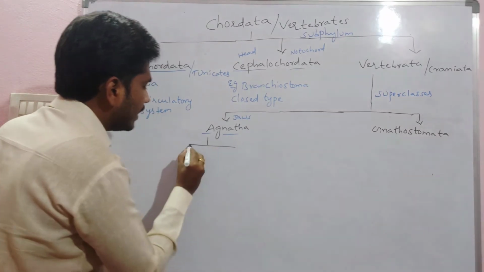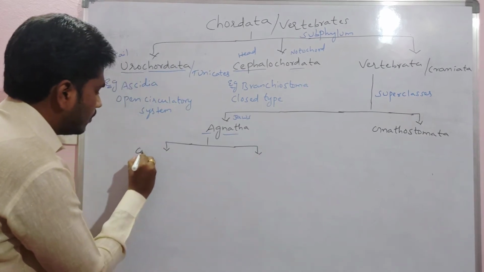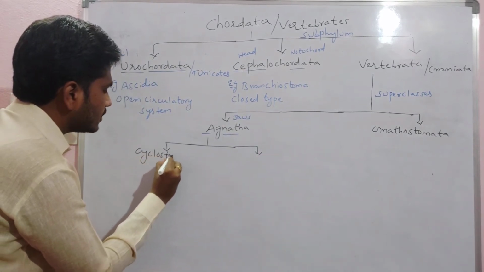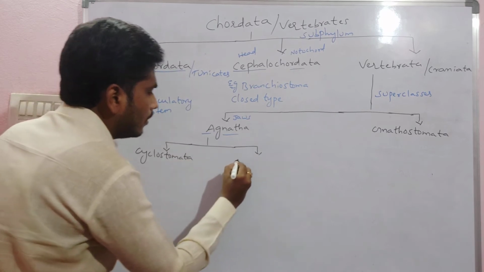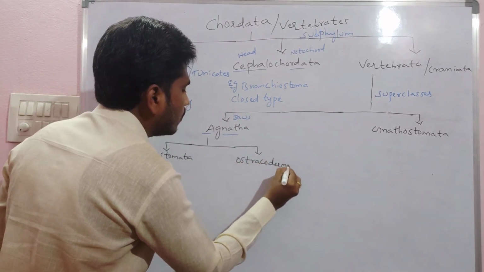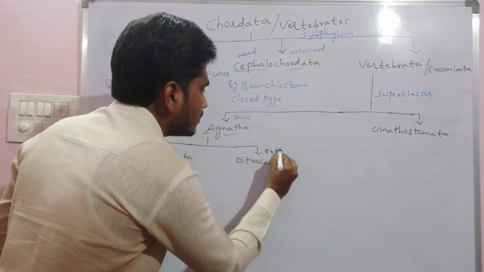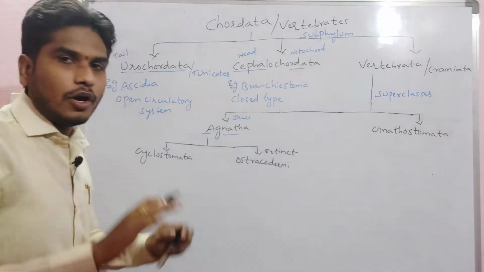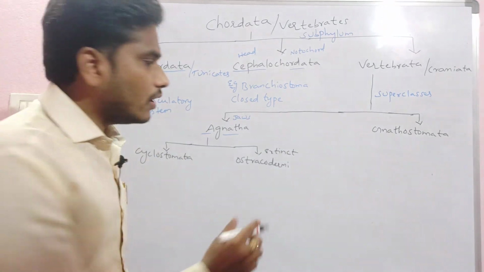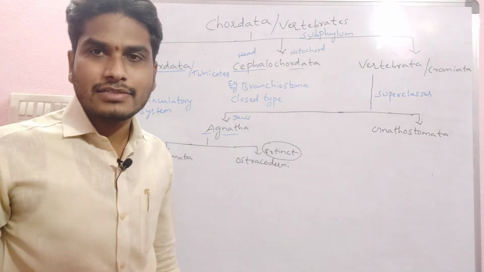The two classes are Cyclostomata and Ostracodermi. Ostracodermi is extinct. It is an extinct class, which means these organisms are no longer present on the land. That's why we call it an extinct class.